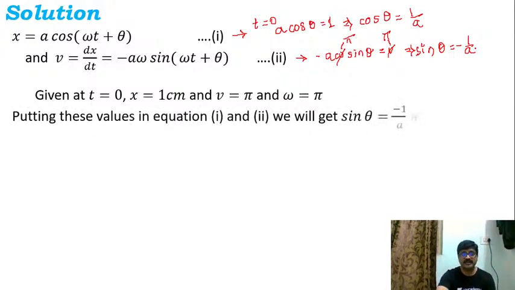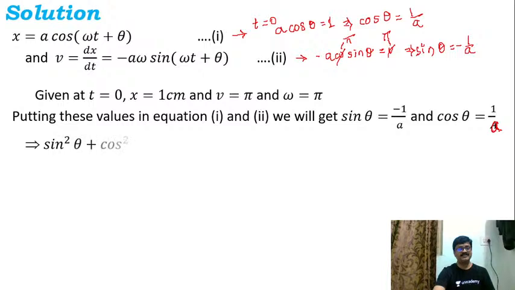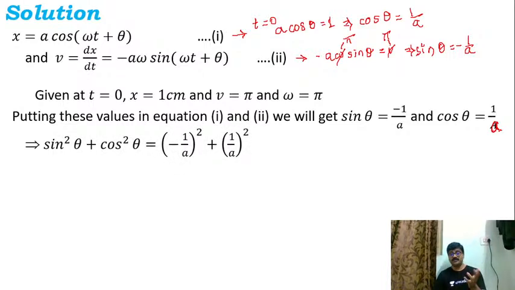So putting these values in equations 1 and 2, we get sine theta equal to minus 1 by a and cos theta is equal to plus 1 by a. So this is small a here, I'll make the correction, this is small a. Now what we'll do, we'll square and add these two. So hence I'll write this as sine square theta plus cos square theta is equal to minus 1 by a whole square plus 1 by a whole square.